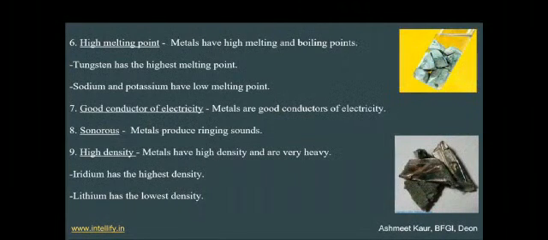As we use steel during cooking, it gets heated, but it does not burn for a time. So it has a very high melting point, so we use these utensils to cook food. And tungsten is the highest melting point metal that is present in the bulb, and sodium and potassium have low melting point.